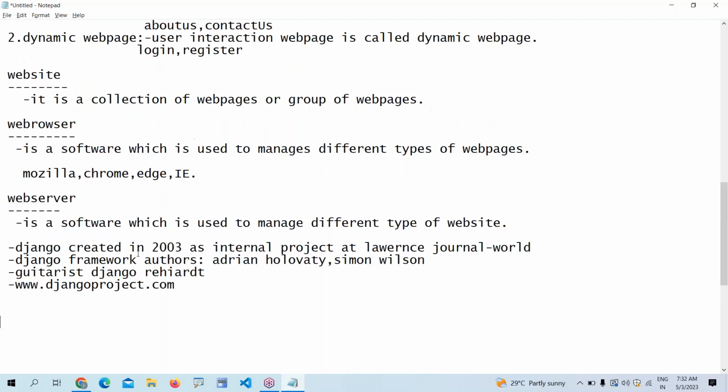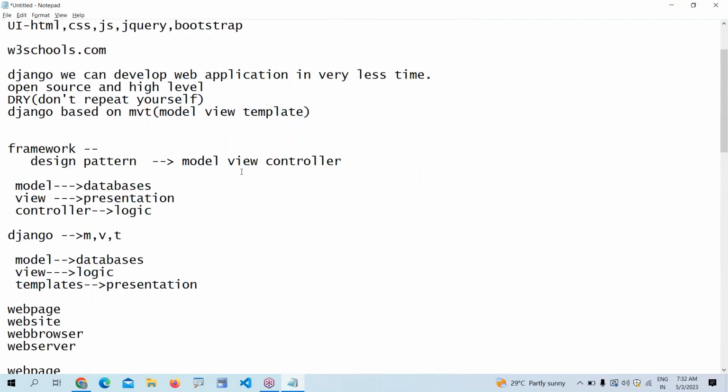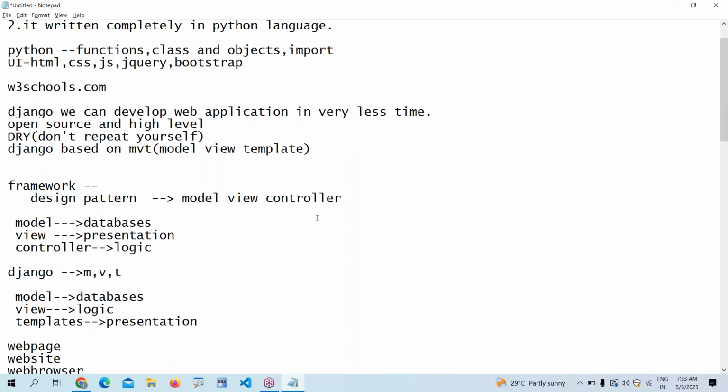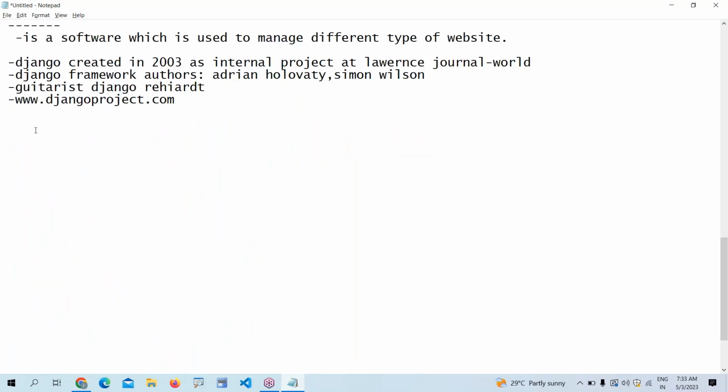In Django, the basic things you need to know are at least HTML, CSS, JavaScript, and jQuery. Today I'm just telling what HTML is, and you need to go through it on the websites if you want to learn. HTML makes the presentation. If you want to present anything on the screen, you need to know HTML. HTML means it's tags only. It's hypertext markup language.